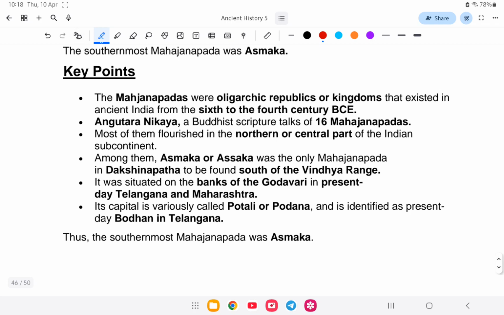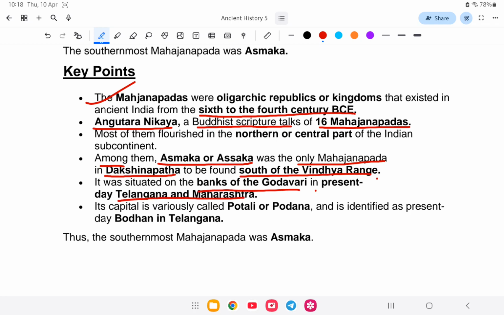The Mahajanapadas were oligarchic republics or kingdoms that existed in India from the 6th to 4th century BC. Anguttara Nikaya, a Buddhist scripture, talks of 16 Mahajanapadas. Among them, Ashmaka or Assaka is the only Mahajanapada found in Dakshinapatha, south of the Vindhyan range, on the banks of the river Godavari near Telangana and Maharashtra.